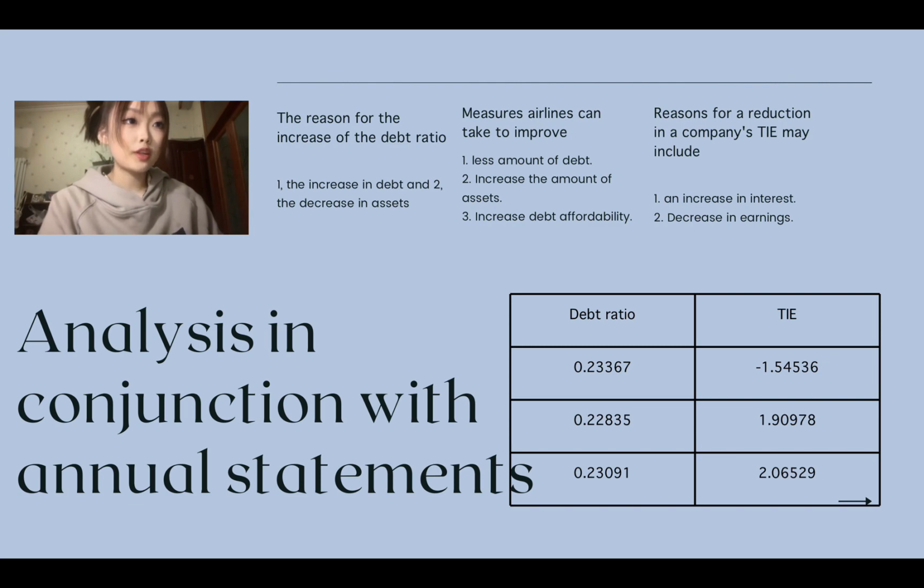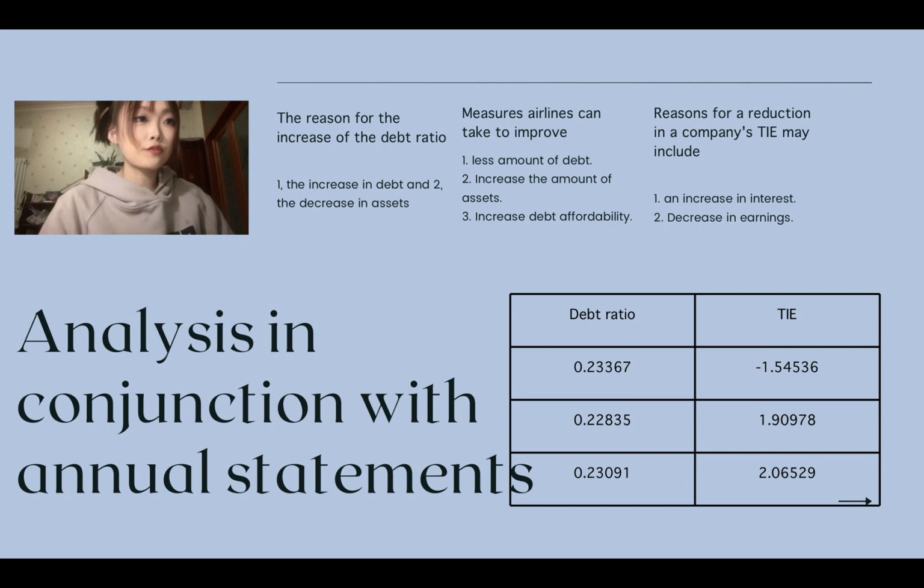There are two ratios to consider when looking at how well a company manages its debt: the debt ratio and TIE. As can be seen from the figure above, the debt ratio is an indicator of a company's debt burden, and the increase of the company's debt ratio means the increase of the company's debt burden. The reason for the increase in corporate debt ratio may be increased debt and assets decrease.